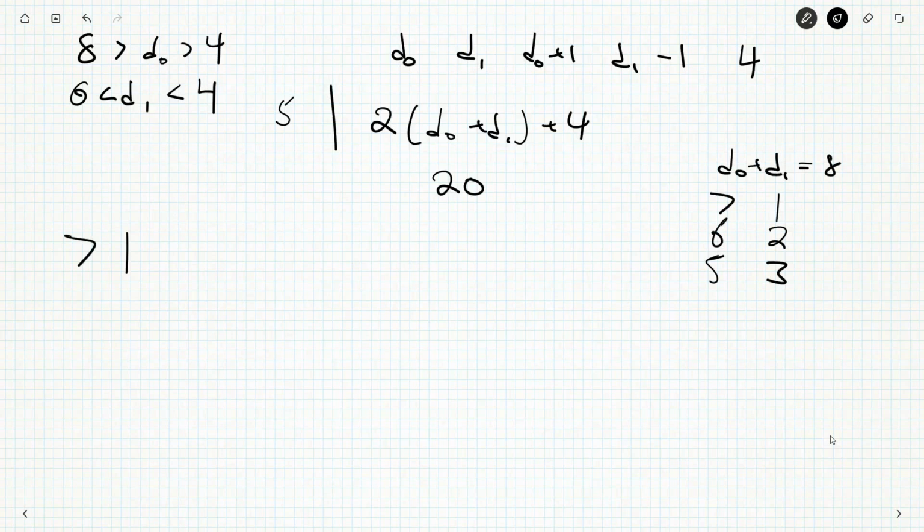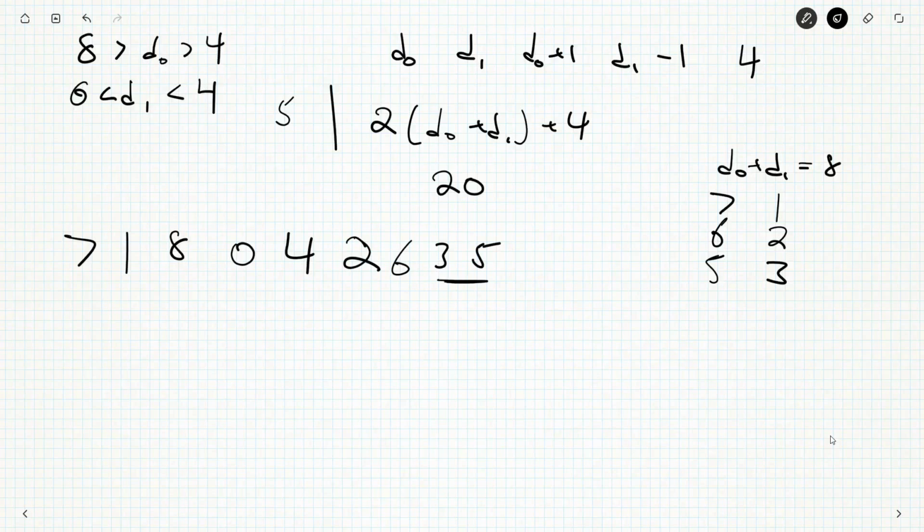And the other question is, how are these going to play out? So the 4 goes over here. The 7 bumps up to an 8. The 1 goes down to a 0. The 7 goes down to a 2. 6, 3, and 5. And the last two are 8. 36 minus 8 is 28. Moffat number.